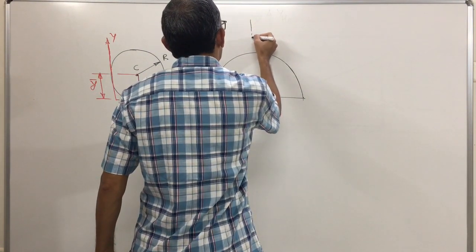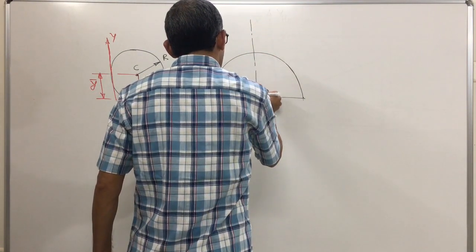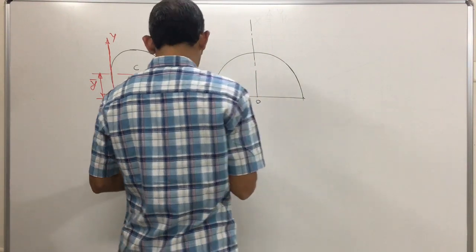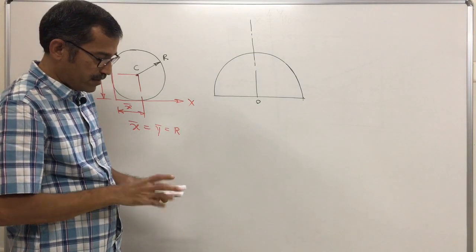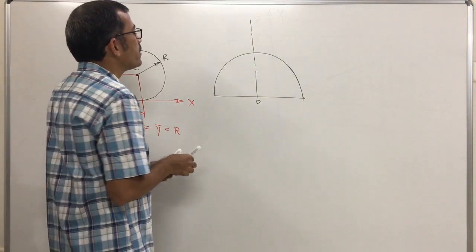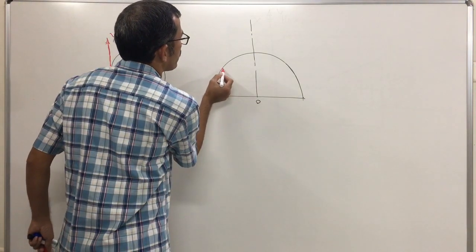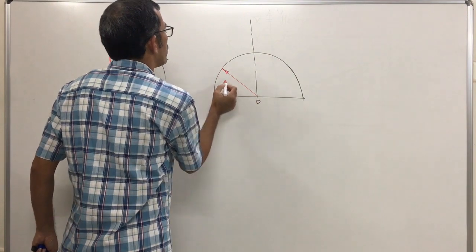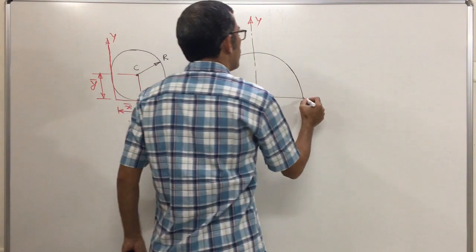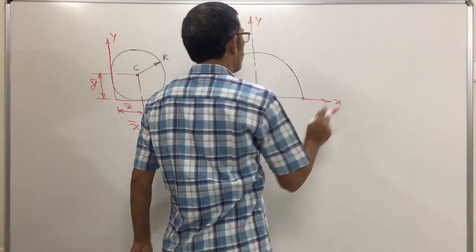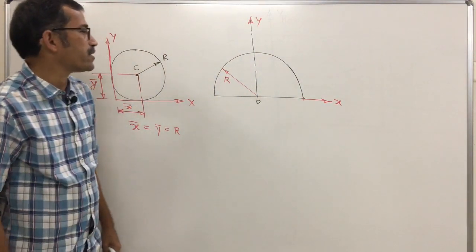Can you say, if I draw one vertical axis like this, and this is say point O, then the quarter circle on the left side and the quarter circle on the right side together will be a semicircular lamina. Say the radius of the semicircular lamina is R. This one is my y-axis, this one is my x-axis. Here is one formula you have to recollect. Derivation is not expected here.